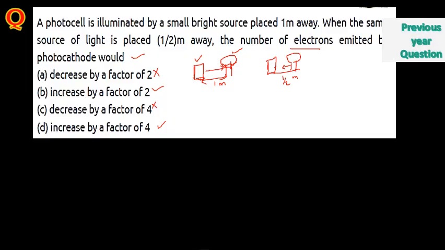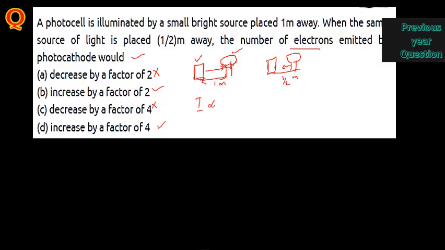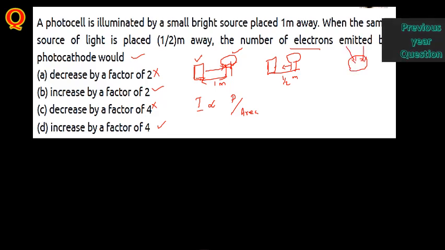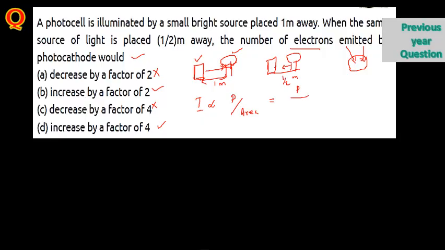For this one, I just mentioned here, in this case, intensity I is proportional to, or even what you mean by intensity, we can mention here, the power exposed to a particular area. That is about intensity. You just consider the area, how much power is covering this area, that is the intensity. This is about the power of the source P, and the intensity is P divided by 4 pi r square.